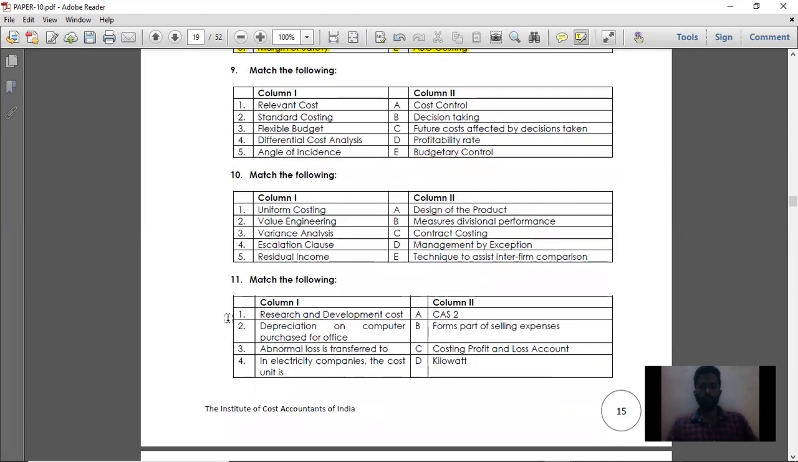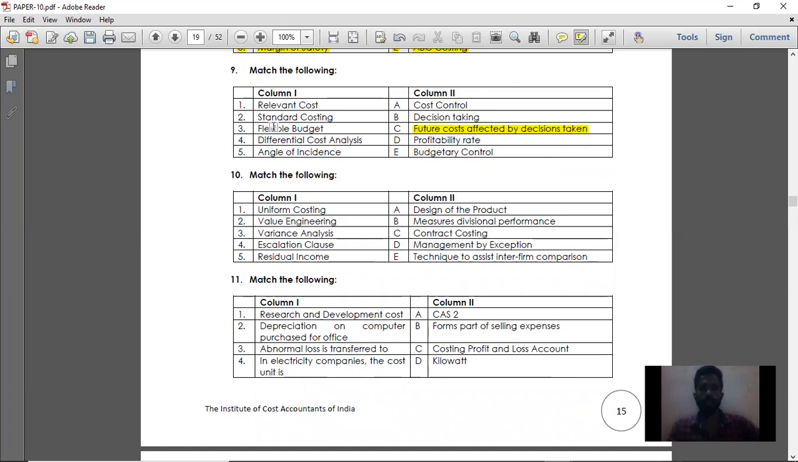Next, match the following, question number 9. Point number 1 is relevant cost. Relevant cost is nothing but future cost affected by the decision taken. So relevant cost is nothing but differential cost, or you can also call it opportunity cost. Relevant cost is the cost which will be incurred in the future for choosing a particular option. So future cost affected by decision taken, that is the relevant cost.